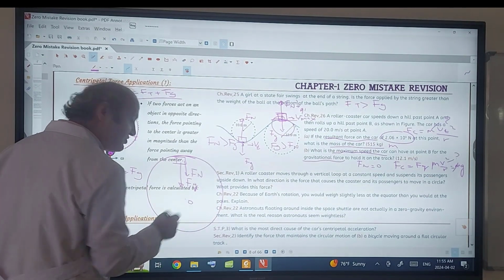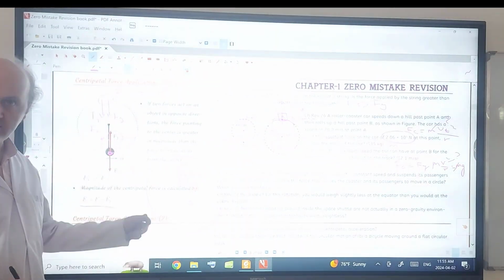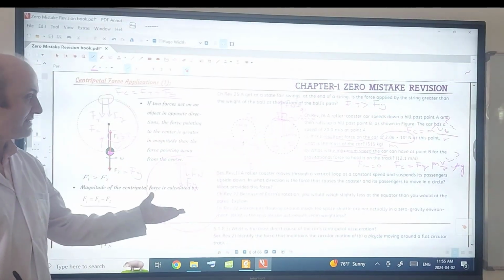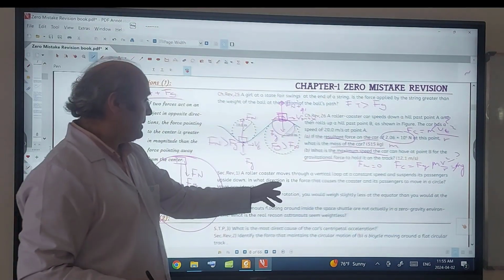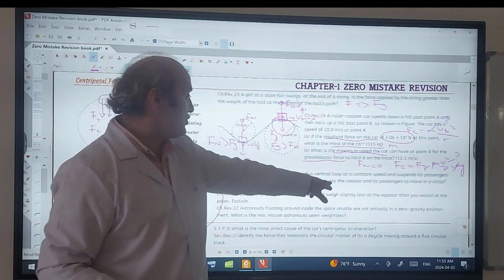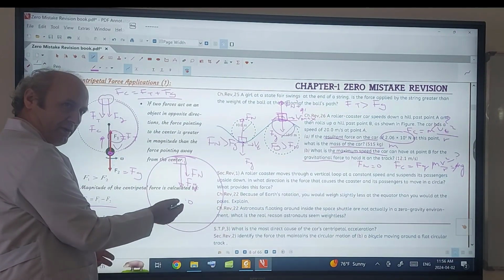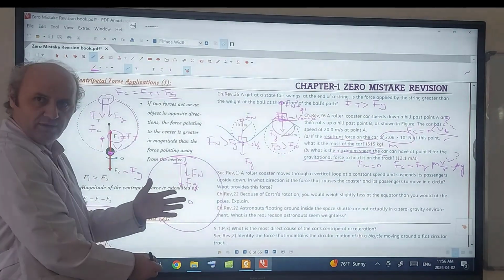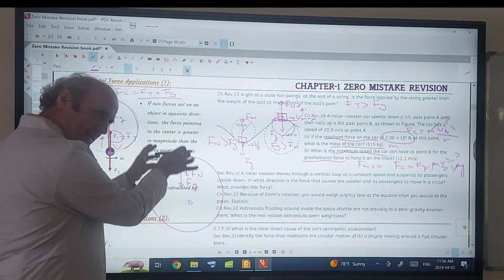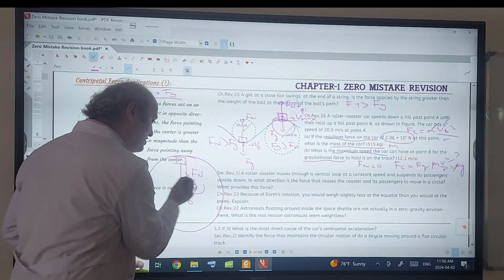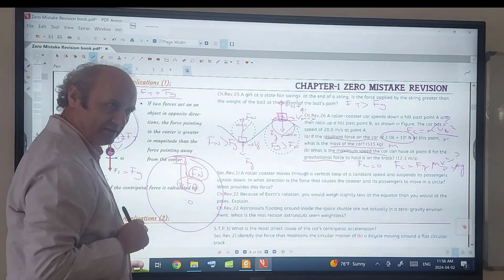Both are pointing in the center now. Fg plus Fn is the centripetal force. It says, in what direction is the force that causes coaster and passenger to merge? Of course, it's going to be towards the center, which is downward. The centripetal force must be downward. But which force provides centripetal force? Fg, the gravitational force.